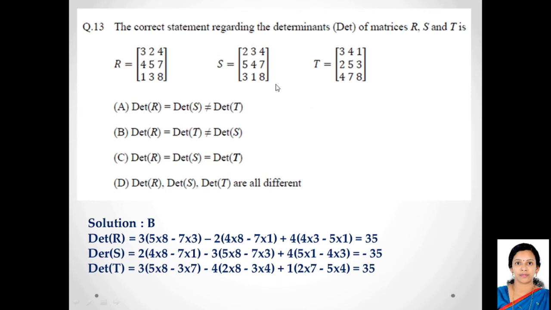Likewise, you solve for determinant S and you find the determinant T. So all these three matrices, you will find the determinants and these are the numbers, and you will see from here that determinant R is equal to determinant T, which is not equal to determinant S. So option B is the correct answer.